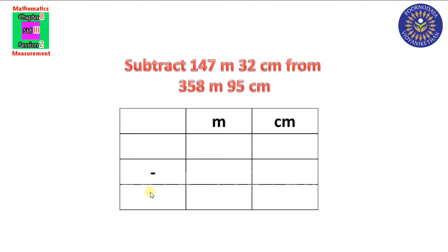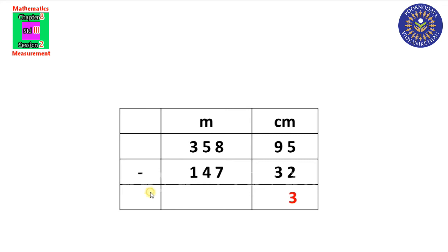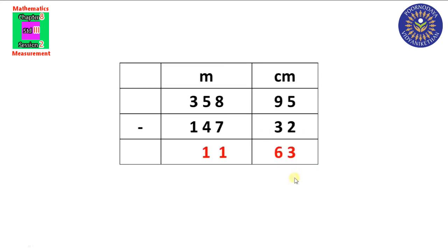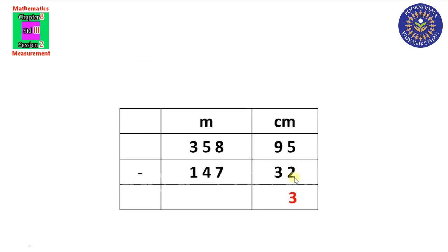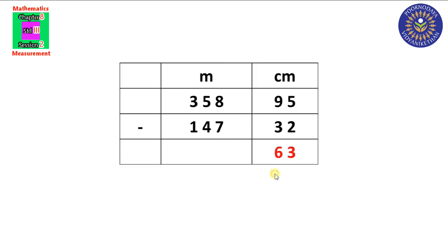Now we are going to subtract these two measurements. Similarly, we have to arrange the given measurements in the table. Now we have to start subtraction from the centimeter column. 5 minus 2 is 3. 9 minus 3 is 6.